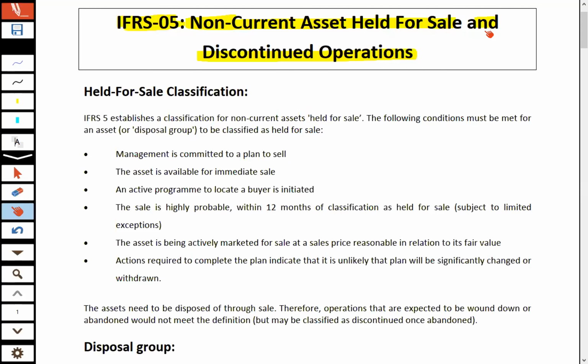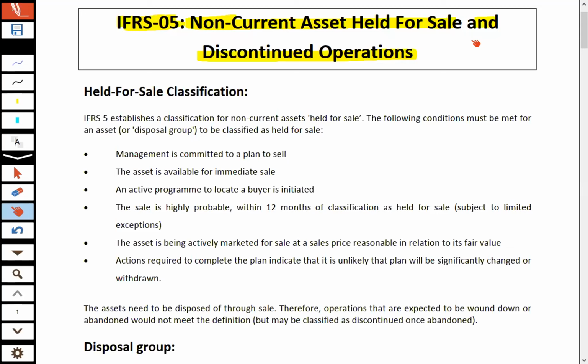Let's talk about IFRS 5, named as non-current assets held for sale and discontinued operations. First of all, let's try to understand why and when an entity is required to apply IFRS 5, and on which non-current assets IFRS 5 is applied.